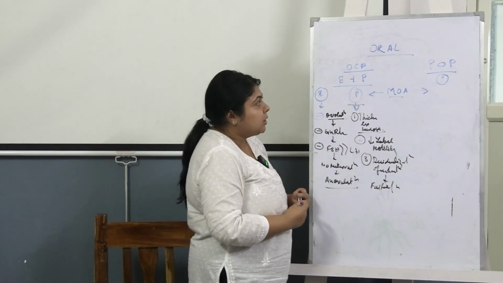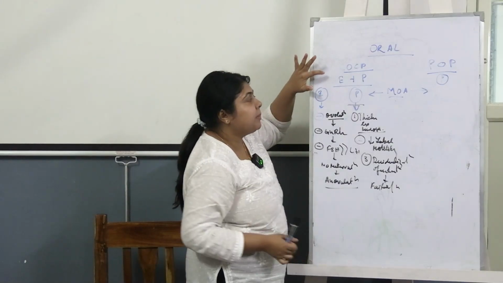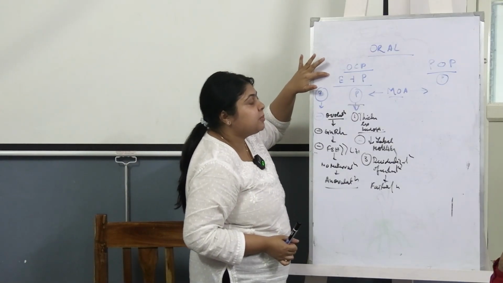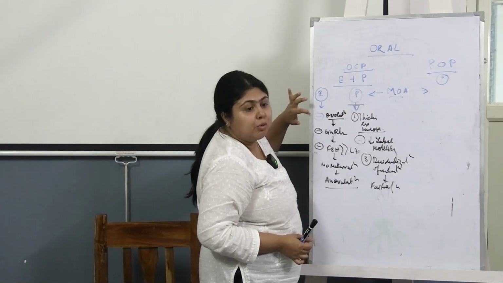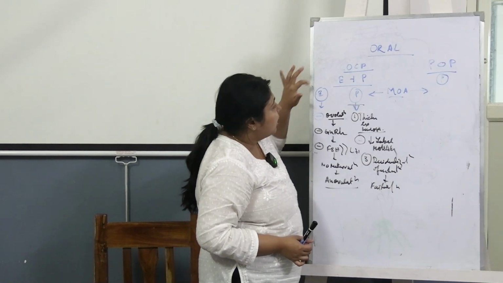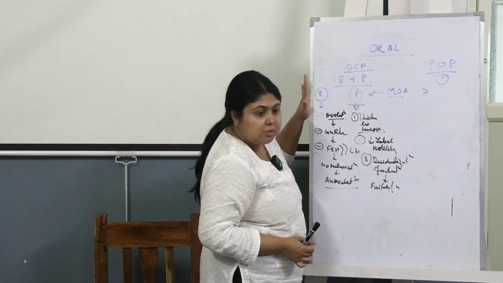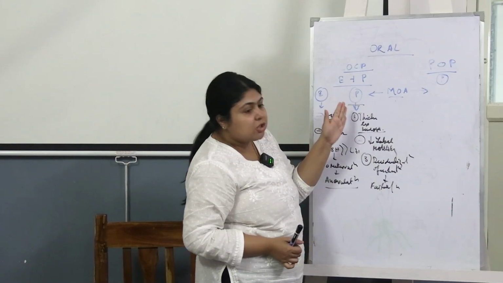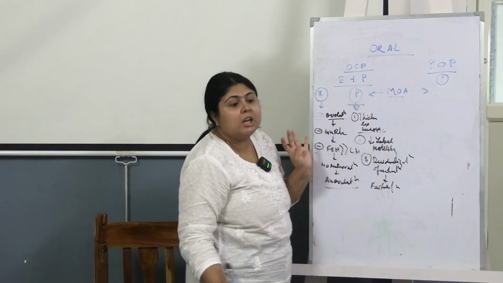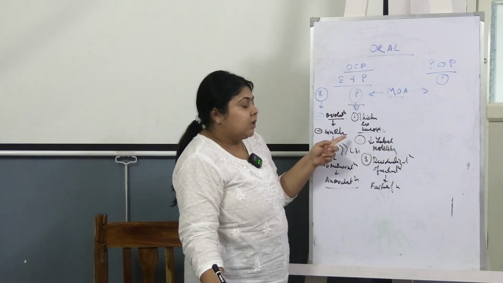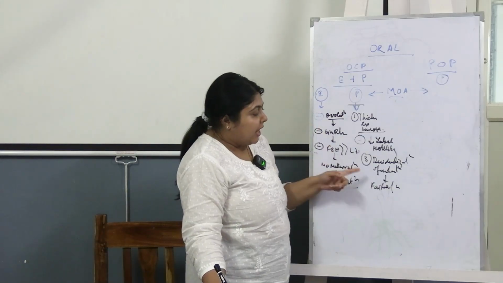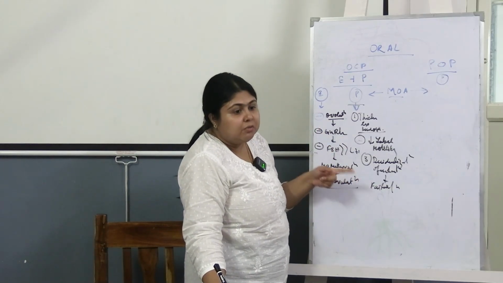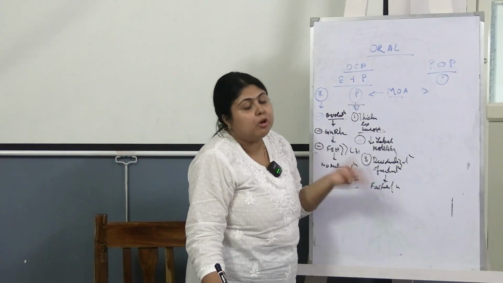So in broad terms, if we ask you what is the mechanism of action of COCPs, it is anovulation. And most importantly, how is this anovulation caused? By the estrogen. And the mechanism of action of the progesterone component is thickening of the cervical mucosa, decreased tubal motility and decidualization of the endometrium, which makes the endometrium unsuitable for implantation.